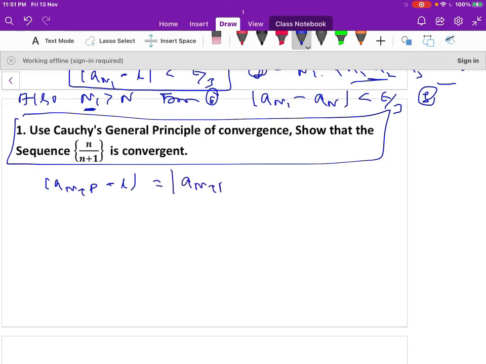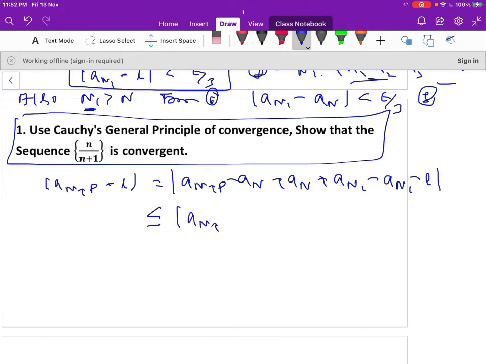So this is equal to modulus of a_(n+p) minus a_n plus a_n plus a_n1 minus a_n1 minus l. Added and subtracted a_n, and added and subtracted a_n1.